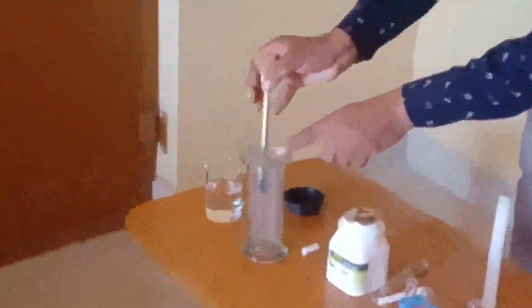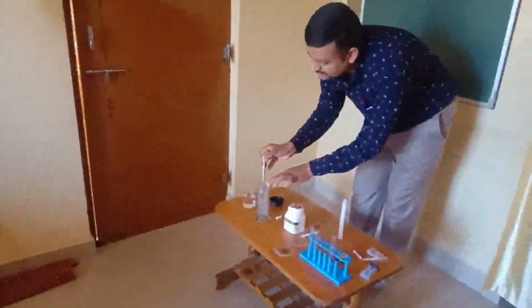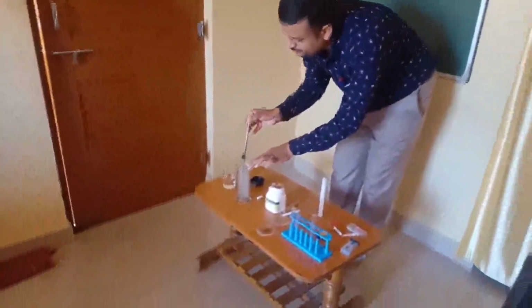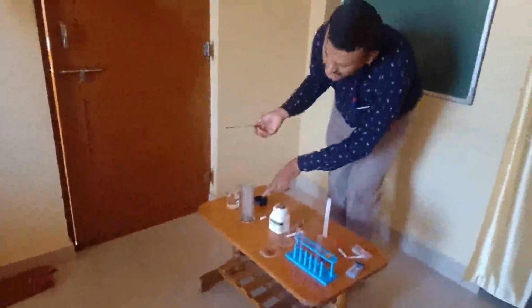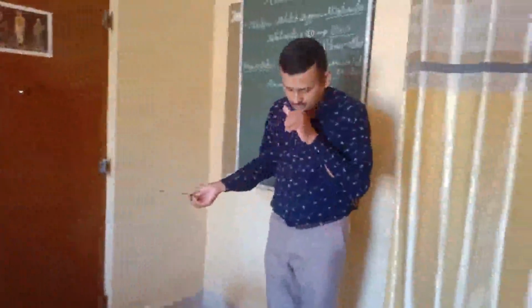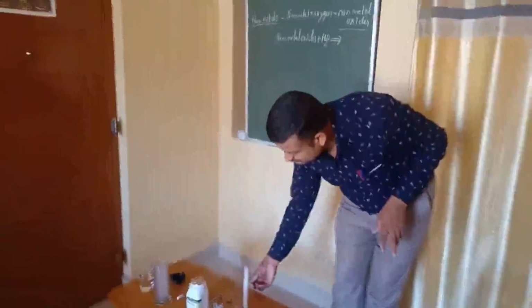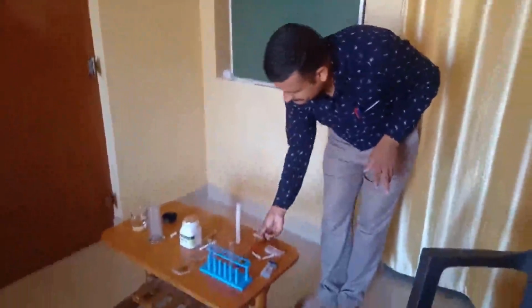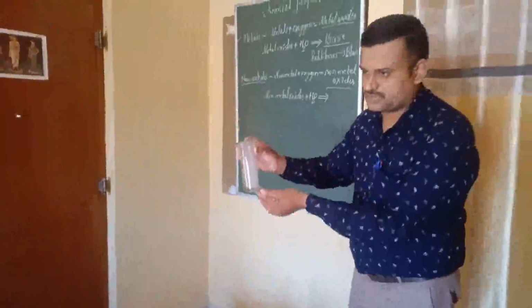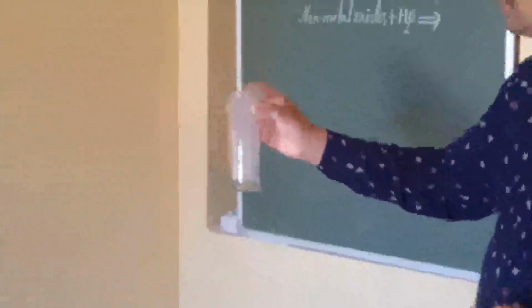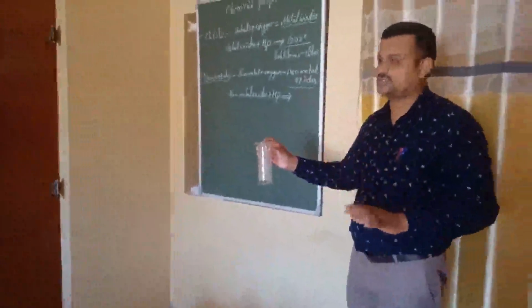You are observing one gas is collecting in the gas jar. Yes, all of you are observing this. Yes, sir. Gas is collected in the gas jar. So much gas is collected here. This is nothing but sulfur dioxide. Okay. I will stop burning of sulfur because this much gas is sufficient for our experiment. So here I have collected the sulfur dioxide. So you must be very careful while doing such experiments.